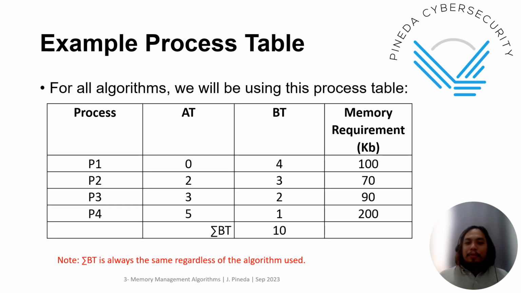Now, the example process table is this. We have four processes, which will be used for all algorithms for simulation. We have P1, P2, P3, P4, with their corresponding arrival and burst times. Now, for memory management, there is already a memory requirement here, so it will be shown. It is shown here: 170, 90, and 200. Again, the summation of BT is always the same regardless of the algorithm used.